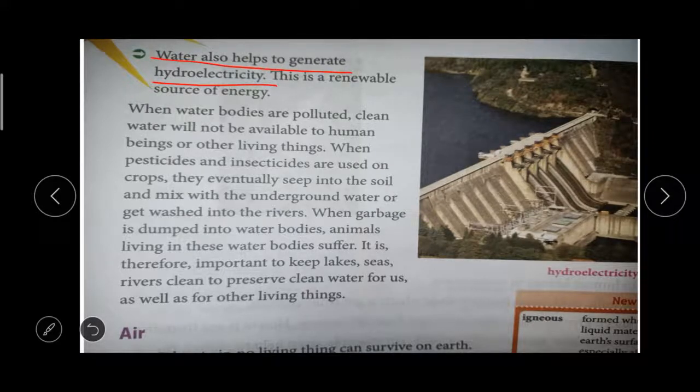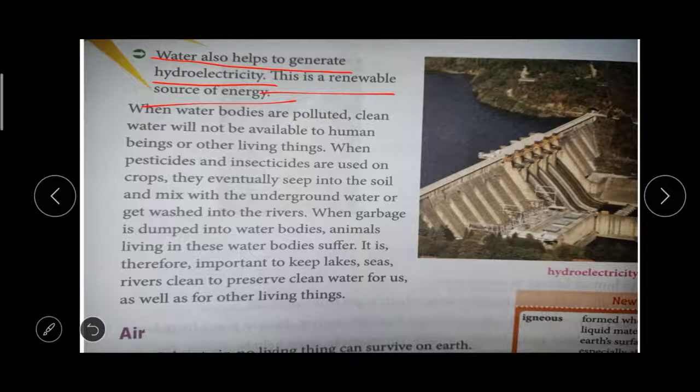Put a line in your textbook, my dear children. Take a pencil and put a line: water also helps to generate hydroelectricity. Hydroelectricity is a renewable source of energy. So put a line below the sentence. It is also a renewable source of energy.